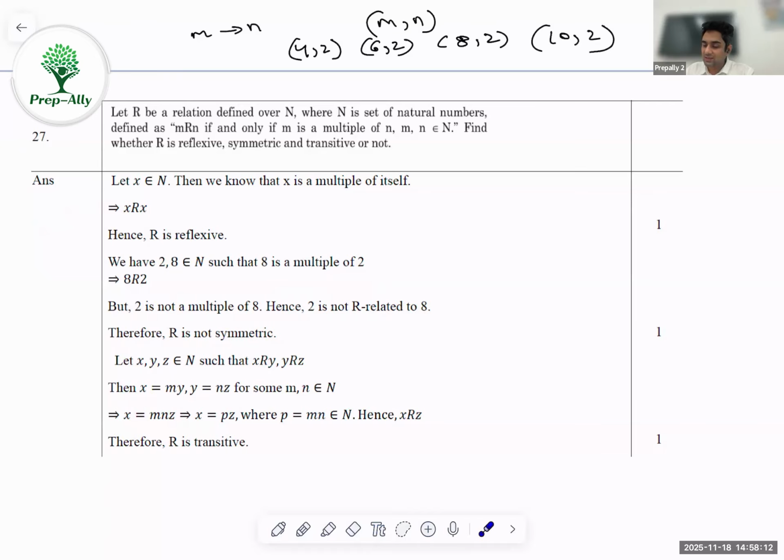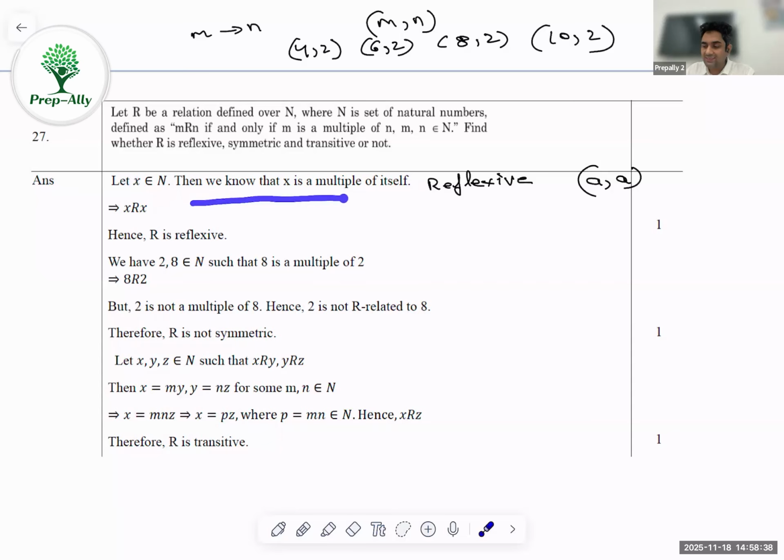Now, why are we testing this? Because to prove a reflexive relation, we have to prove that all elements of the form (a, a) are there, a reflection of themselves. That is why we are writing it like this. Let x belong to N. I'm taking any element x that belongs to the natural numbers N.